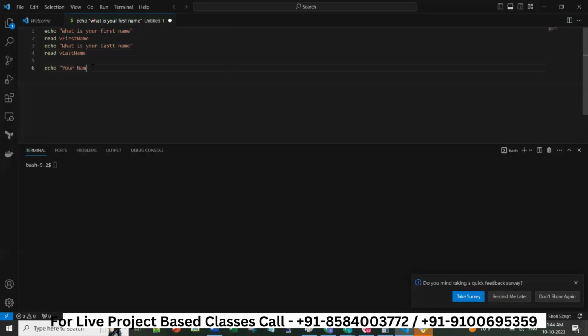Your name is what? Suppose v dollar first name. This is a variable where it is reading the value, and this is how we print the value of the variable. We have to give the dollar symbol at the first.